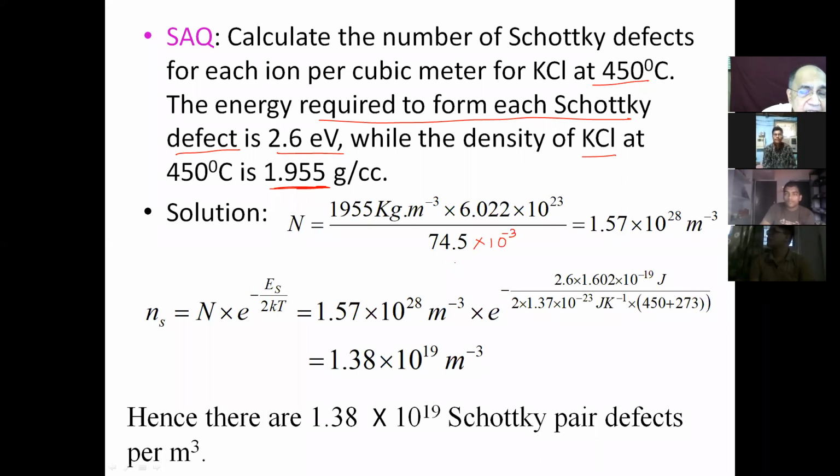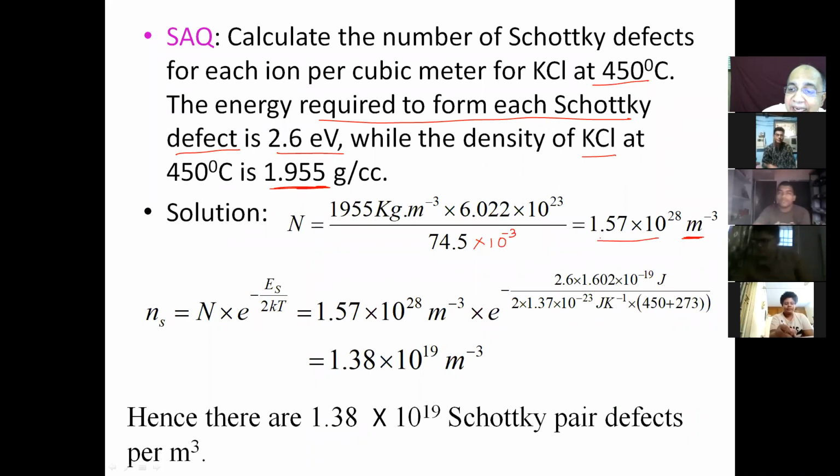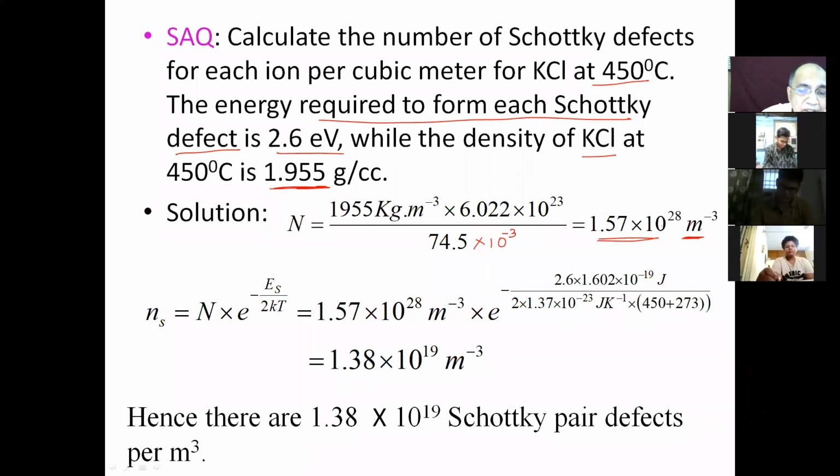K is 39, chlorine is 35.5. So this has to be converted to kg. In 1 meter cube, 1.57 into 10 to the power 28 K plus, and the same number of Cl minus, are present in 1 meter cube. So there was a mistake here.